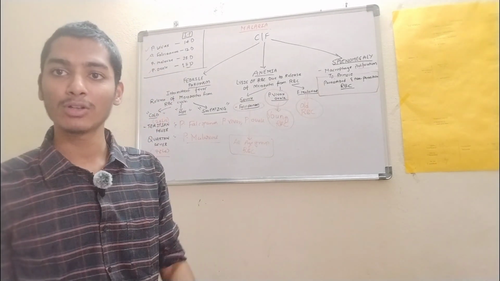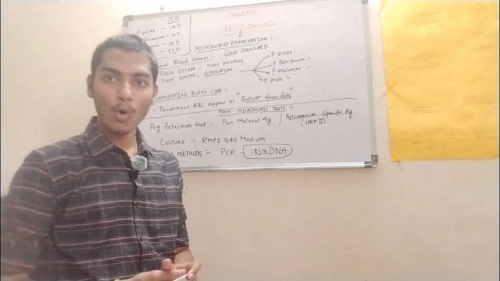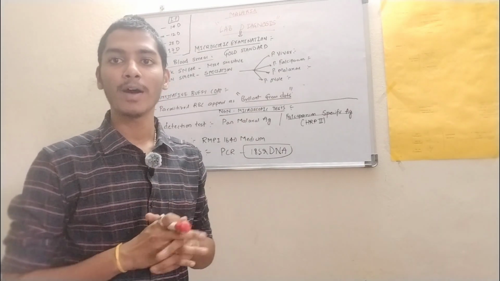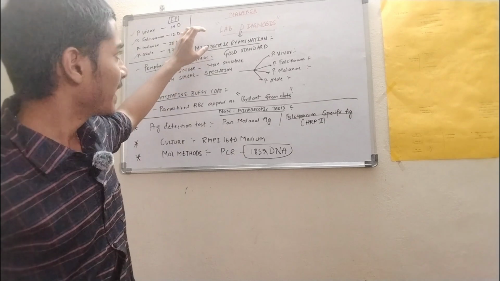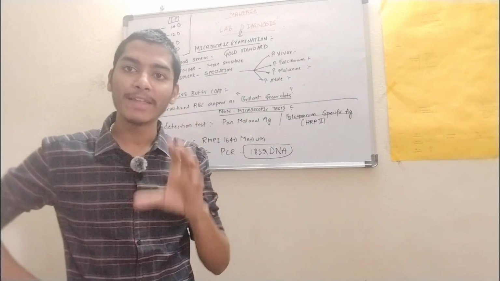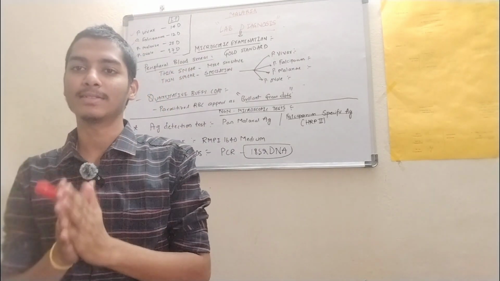Now let's discuss the laboratory diagnosis of malaria. So we have microscopic examination and non-microscopic tests. The peripheral blood smear is the gold standard test, right?